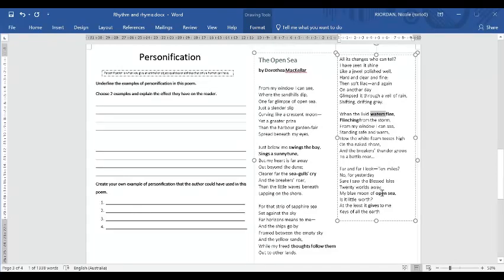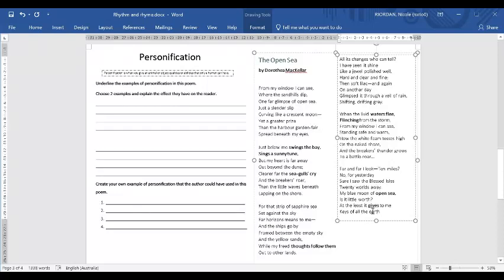The only other one that I highlighted on this side was this down here. And this is one that I would like you to open up for argument. So you can discuss this with the people that are around you if you have anybody else at home with you today. My blue moon of open sea, is it little worth? At the least it gives to me keys of all the earth.